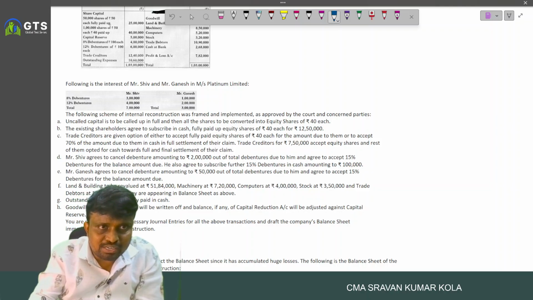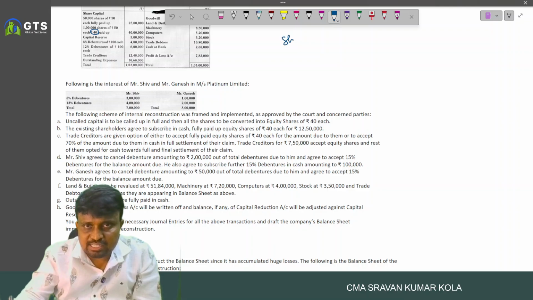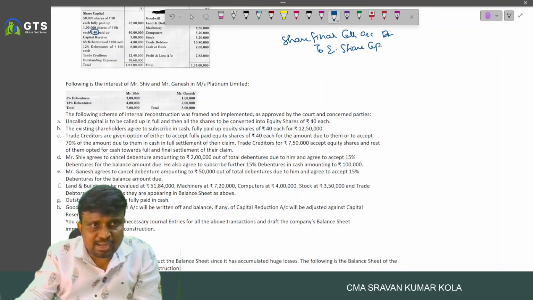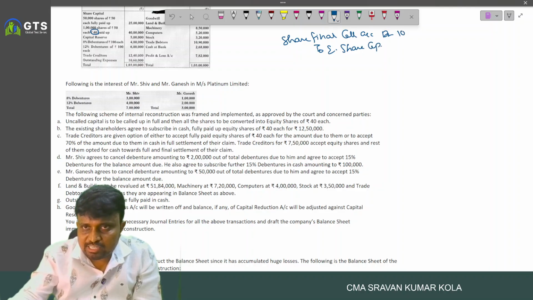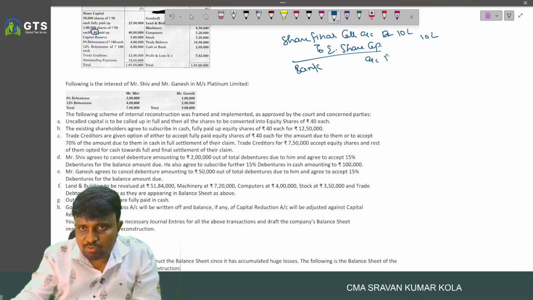What is the uncalled capital here? 50 rupees is the share value, 40 rupees they paid up, and the remaining 10 rupees is uncalled. What is the entry? Share final call account debited to equity share capital account, 1 lakh into 10, 10 lakhs, and then we receive the amount: bank account debited to share final call